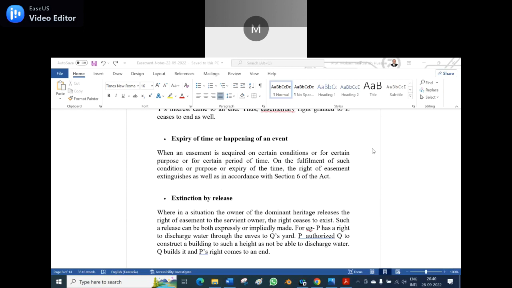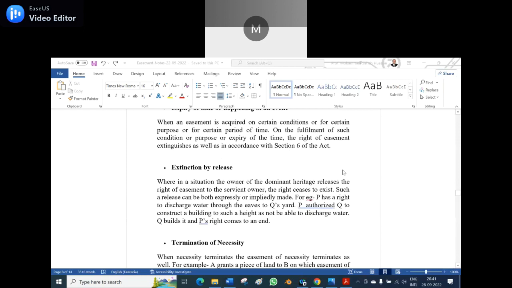Suppose there is a well, and you have a right to fetch water from the well. Because of floods and other things, the well is completely filled with sand. Now you tell me. The easement would be extinguished automatically. There is no more easement because of the happening of a certain event, and it comes to an end.